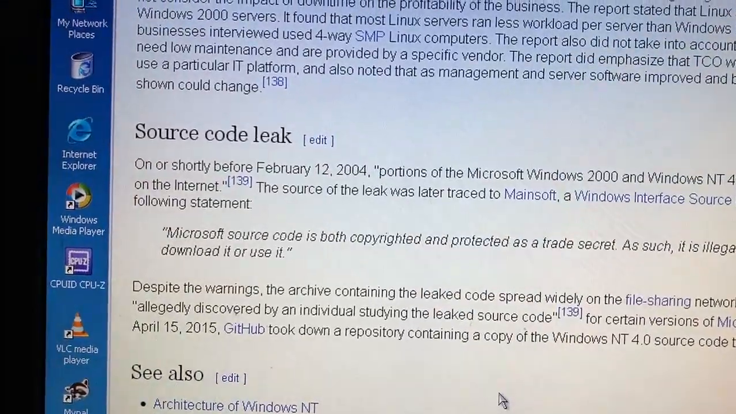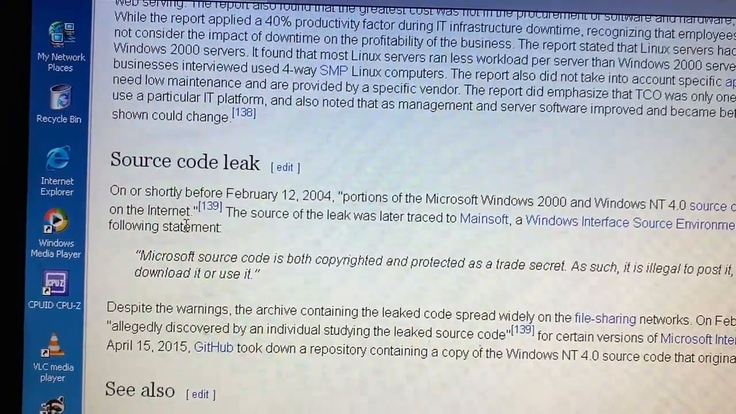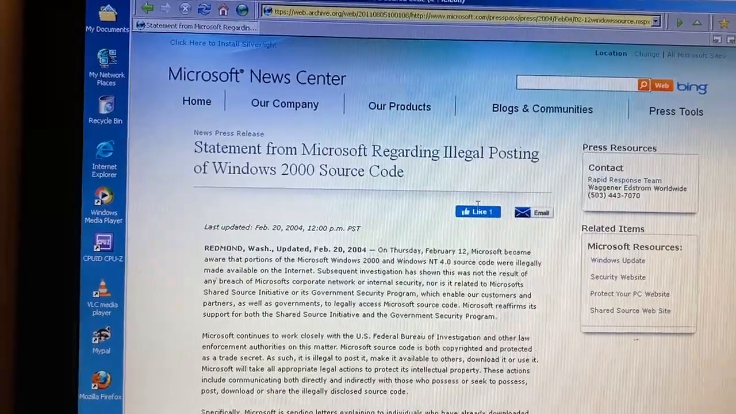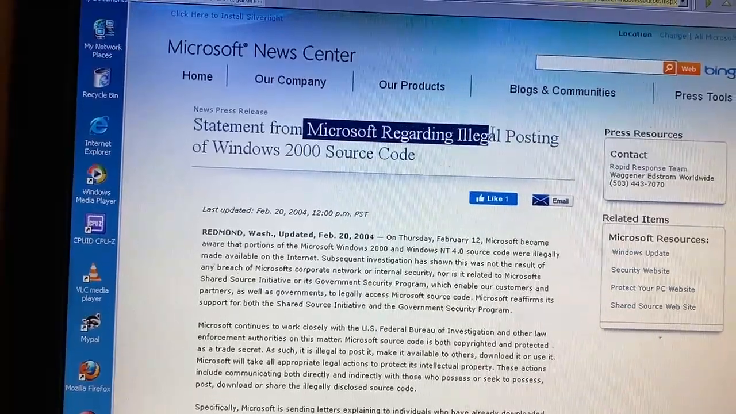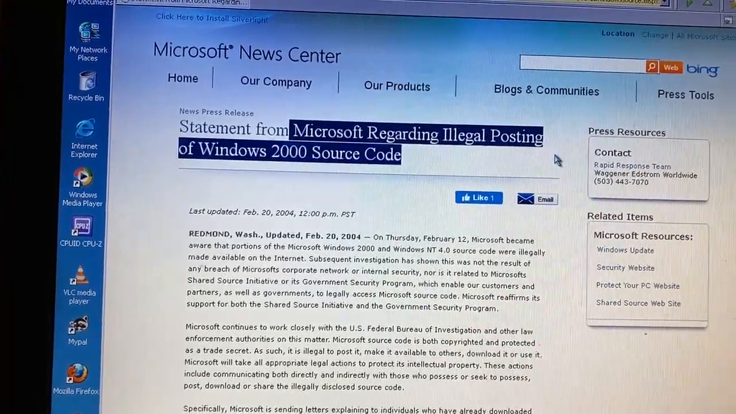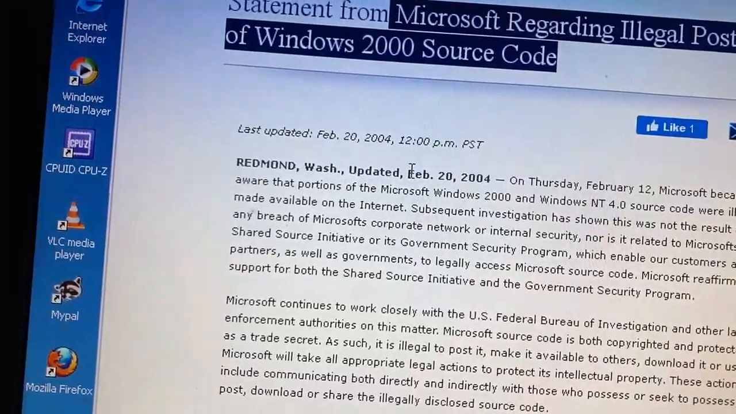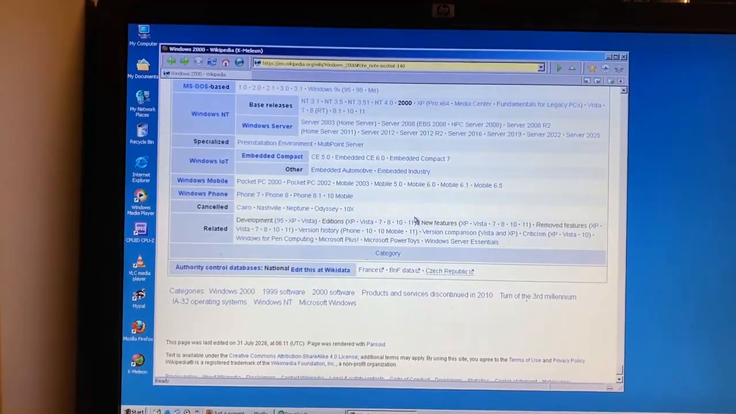Huh, apparently the source code was leaked. Is it true? Oh, this is officially from Microsoft, so this must be true. Statement from Microsoft regarding illegal posting of Windows 2000 source code. This was back in 2004. Okay, enough reading the article.